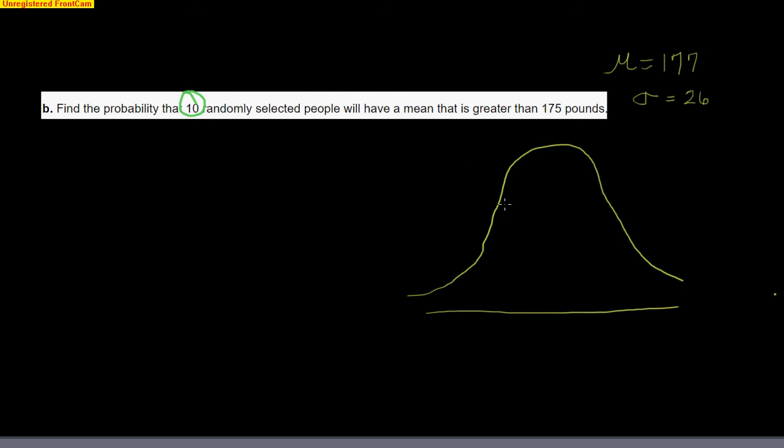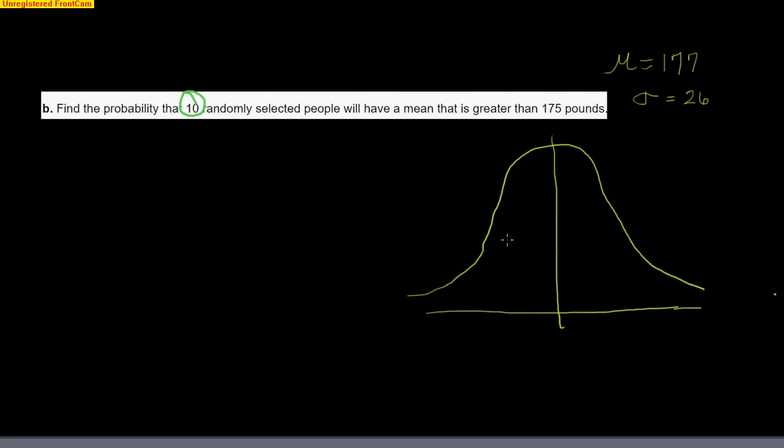Okay, Part B says, what is the probability now that 10 randomly selected people will have a mean that is greater than 175? So I've lost my question here, but the main things have not changed. We still have a mean of 177 pounds with a standard deviation of 26. But now, instead of randomly picking an individual person, we're going to randomly pick a group of 10 out of many, many groups of 10, and we're going to weigh all those people and figure out their average mean weight. So their mean weight, the average weight of the group. Okay, so here we go.